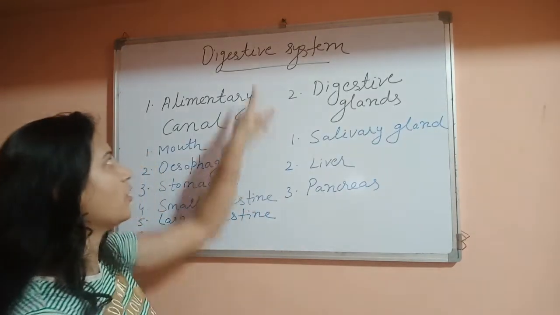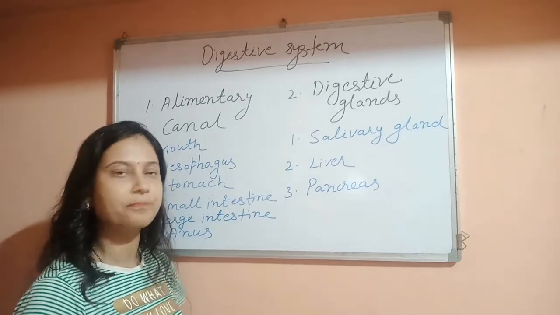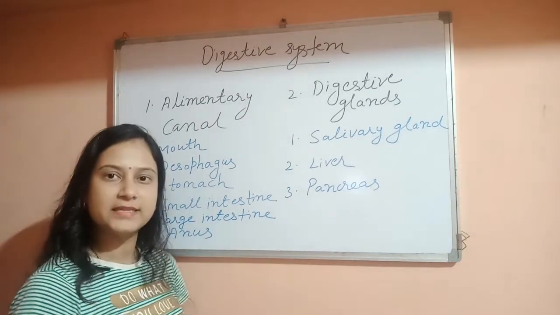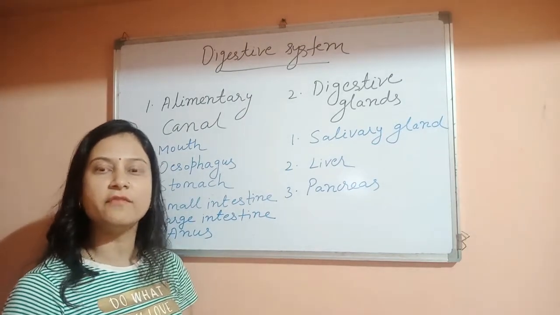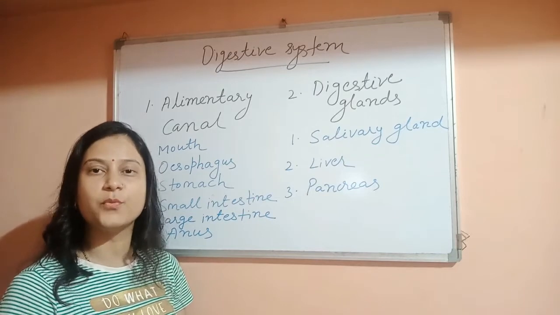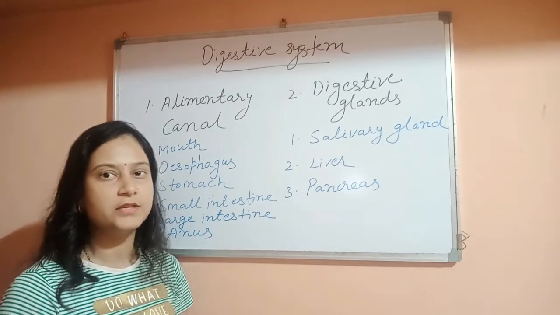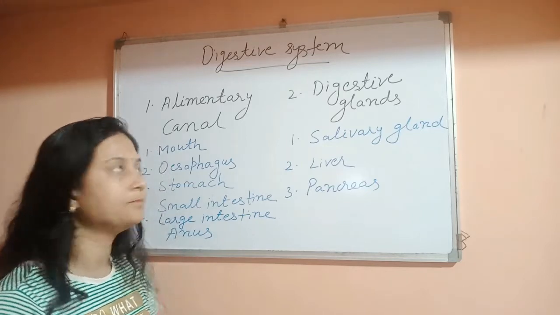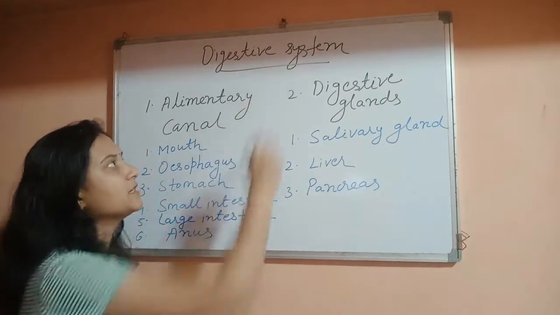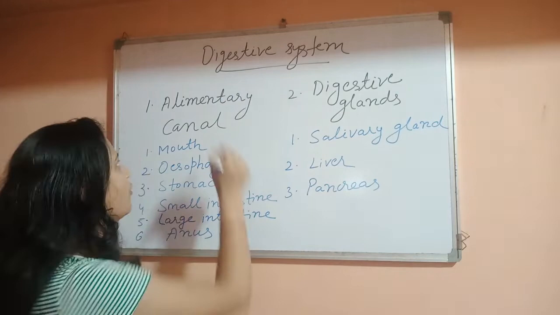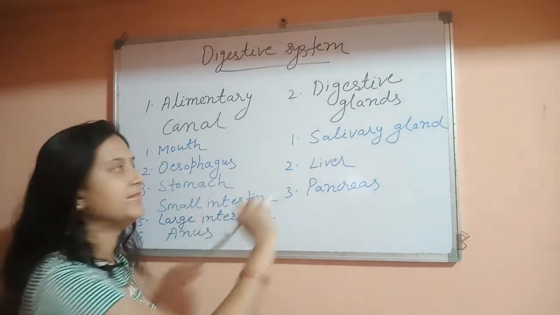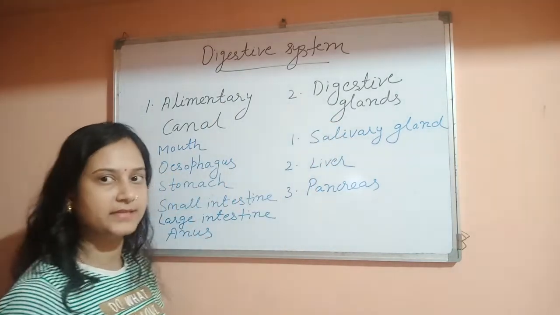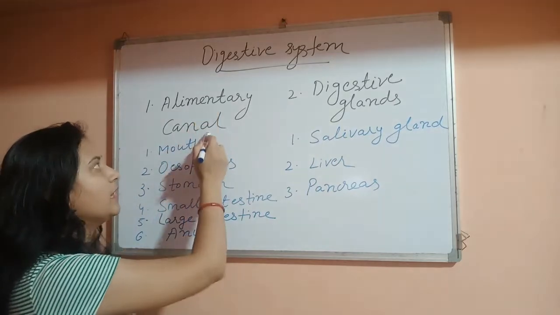So now let's talk about the digestive system. What is the function of the digestive system? The function of the digestive system is that it processes the food materials so that they can be used by the cells of the body properly. The digestive system consists of two parts. First is the alimentary canal and second is the digestive glands. First we will talk about the alimentary canal.